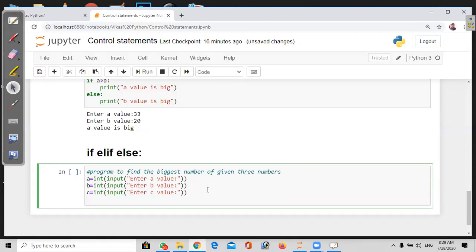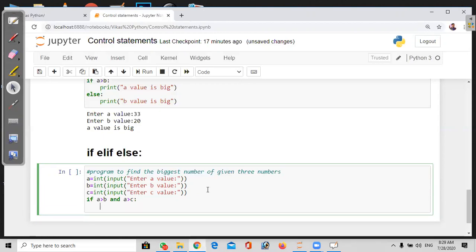Now we are going to do the condition check. First condition: if a greater than b, and with the logical and we have to check a greater than c, because it should satisfy both the conditions. As we know that in logical and, if both are true, then only the result is true. Already we discussed in logical and. A is the biggest number.